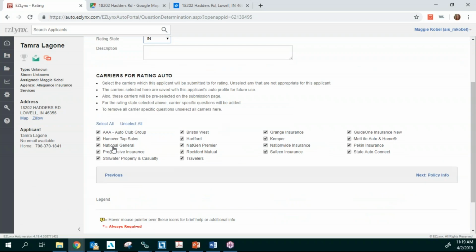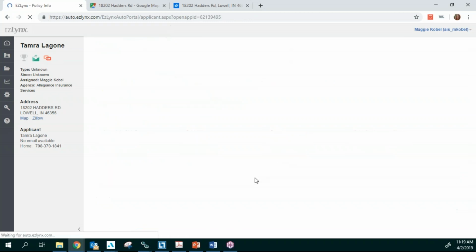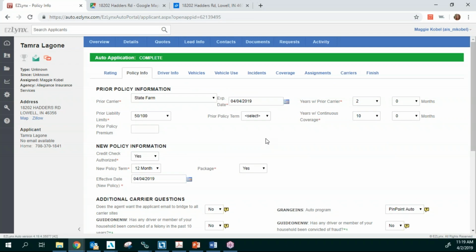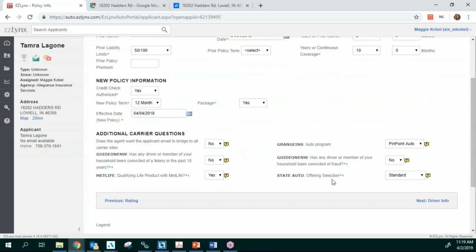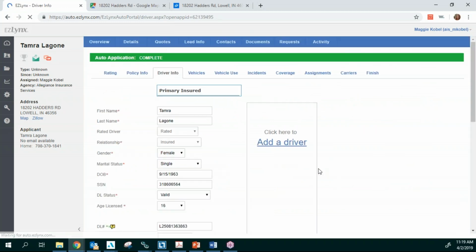So what I want to just do here, as you're getting new carriers as well, make sure that you're checking all of the boxes. Even though you know that it may not be a good fit for that carrier, still check the box, still send over that information for that quote so the carriers know that you are quoting them. Then you're going to go into your policy information and start updating everything. You're going to answer your carrier questions and then move on to the driver information.